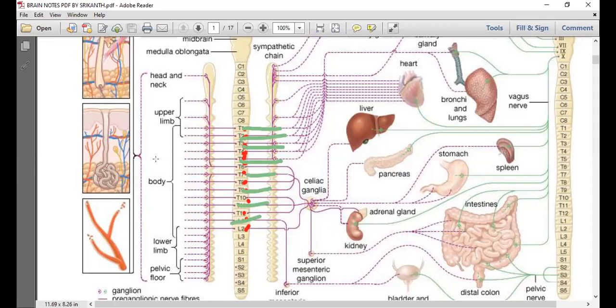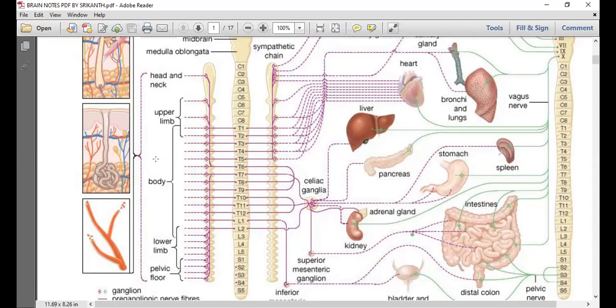Outflow means axon. Okay, so talking about division, when I say the preganglionic nerve fiber, let me erase this totally. Let me say again, 2 statements. First statement, the sympathetic nervous system is called thoracolumbar outflow. What is outflow? The axons of preganglionic nerve fibers are arising from thoracic and lumbar regions of the spinal cord. That's over. Next, what next? That is why it is called thoracolumbar division.